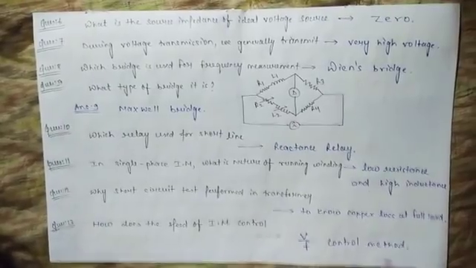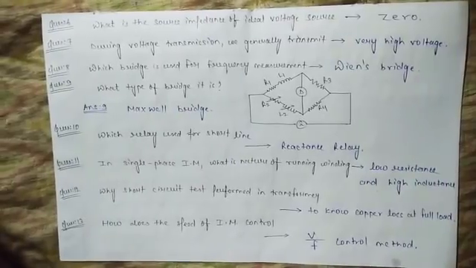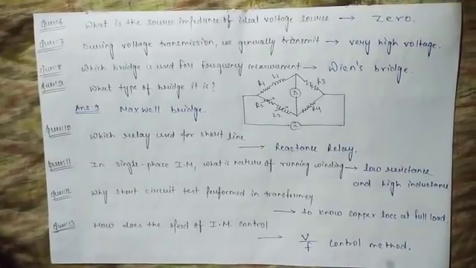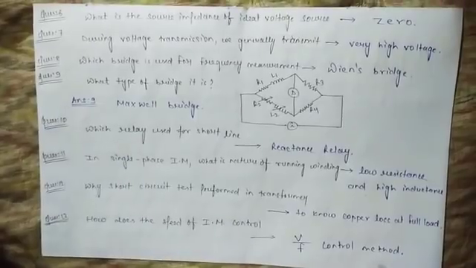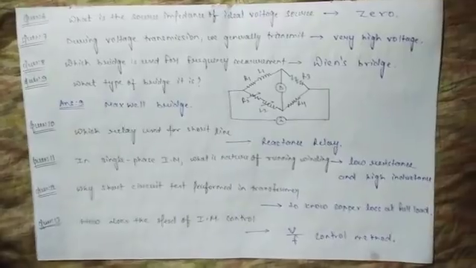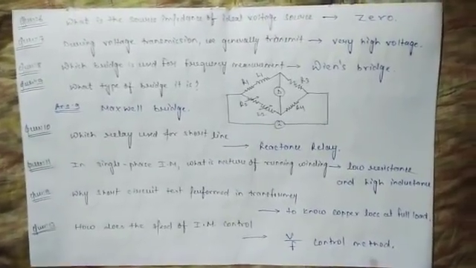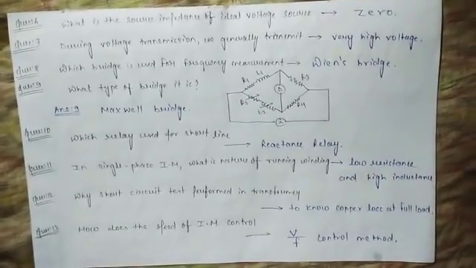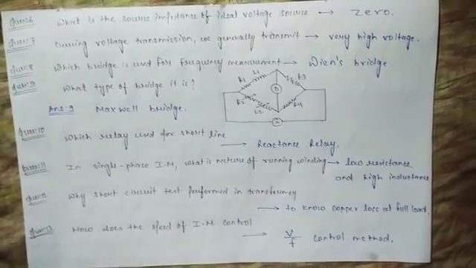Next question is, what is the nature of run-in winding in a single phase induction motor? So the answer is low resistance, high inductance, because there are 2 windings used. One is the auxiliary starting winding and the second one is the run-in winding. The run-in winding is of high inductance and low resistance, and the starting winding is high resistance and low inductance, and the angle between the 2 windings is 90 degrees. To maintain that 90 degrees, one is made of very high inductance so that it lags the starting winding. So the answer of this question is low resistance, high inductance.